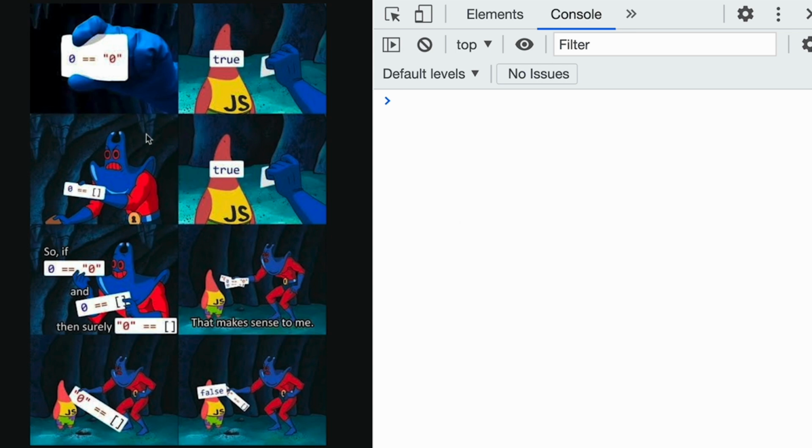So you can see a meme here. Maybe you saw it before or not. If not, we basically have a series of conditions that we check. The first condition is that the 0 number is equal to a 0 string, and it's true. Then we compare a 0 number with an empty array, and that's true as well. So if the 0 number equals the 0 string, and the 0 number equals the empty array as well, that means this string 0 and this array should be equal as well. But it's not true, it's false. So why is this happening?